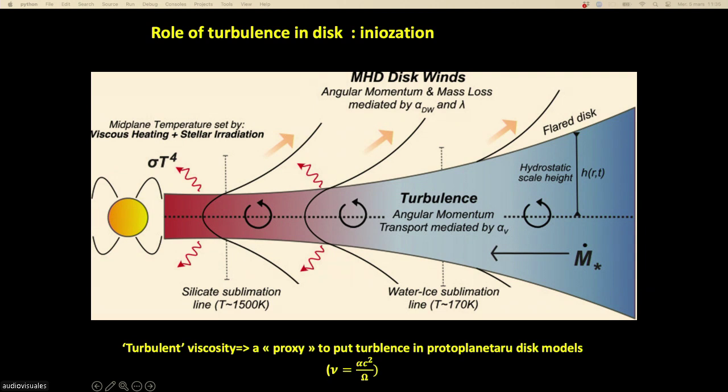This model is called the alpha viscosity model. It is called an effective viscosity. In fact, it is a subgrid model.